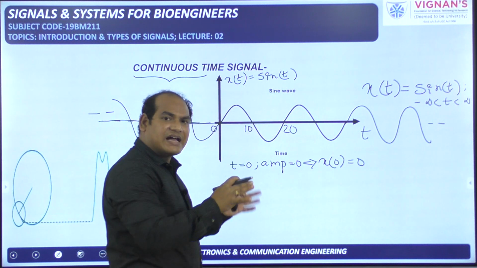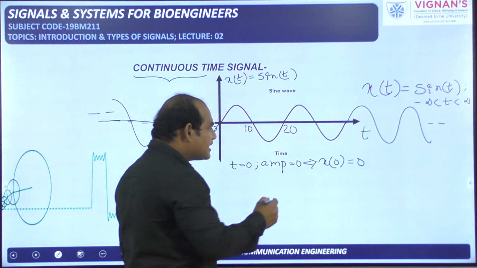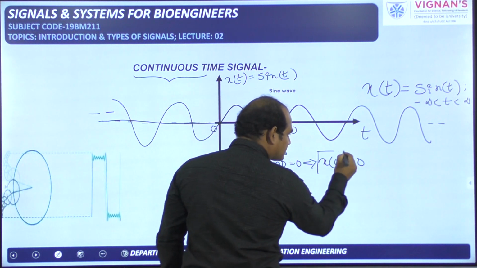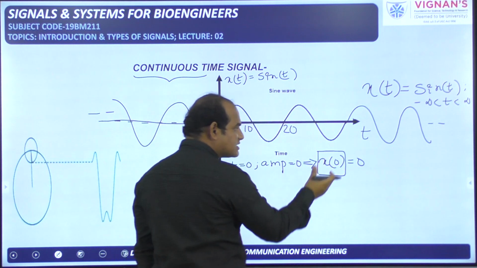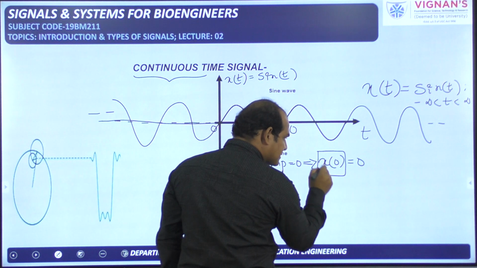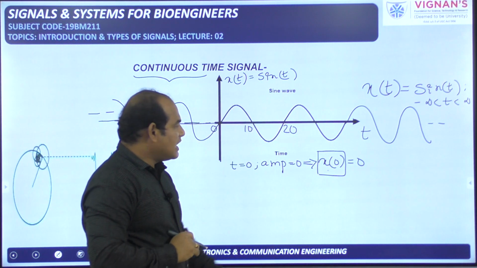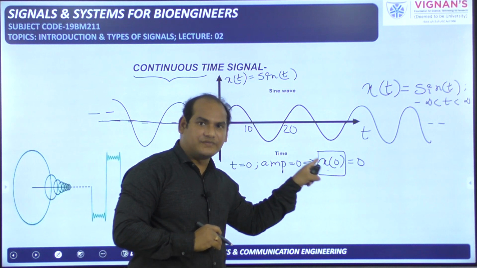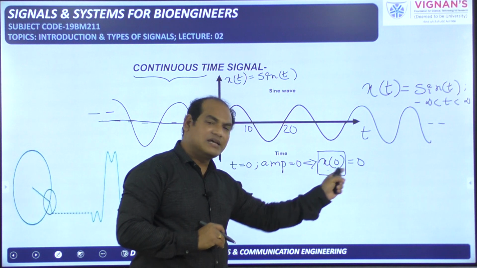So instead of telling all these things, I will ask what is x of 0? What is the meaning of x of 0 here? That is 0. How to tell this one? The value of the signal x of t at t is equal to 0, that is the meaning of x of 0. The value of the signal x of t at t is equal to 0 is nothing but this particular 0.